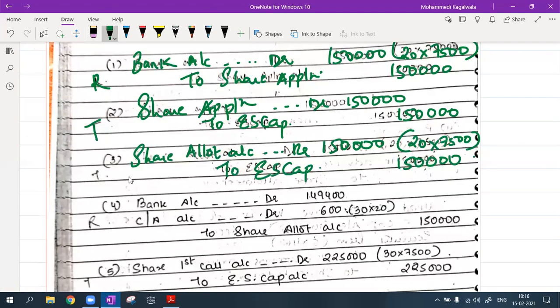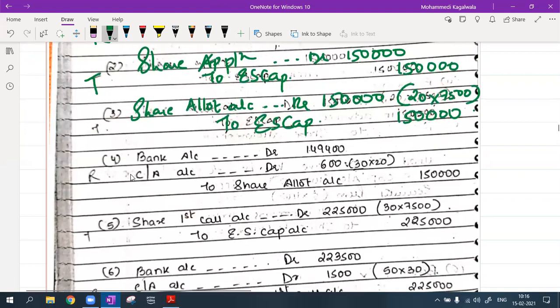In my receipt entry, I will have calls in arrears to be recorded. So the transfer is done at the allotment stage. Now on the receipt side, there will be bank account debit and calls in arrears account debit to share allotment. Share allotment 1,50,000, 7,500 into 20. Because the share allotment amount is debited, that will be credited. But there is calls in arrears.